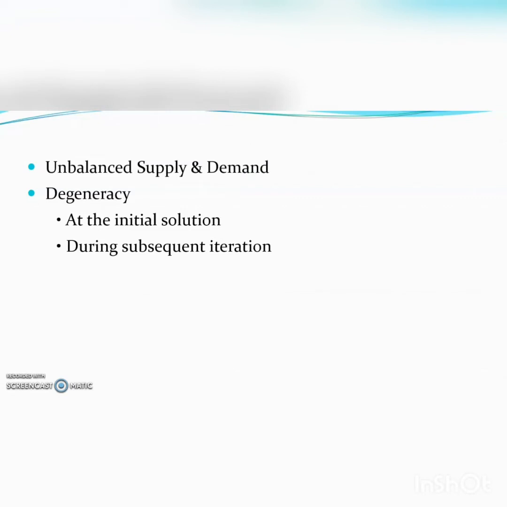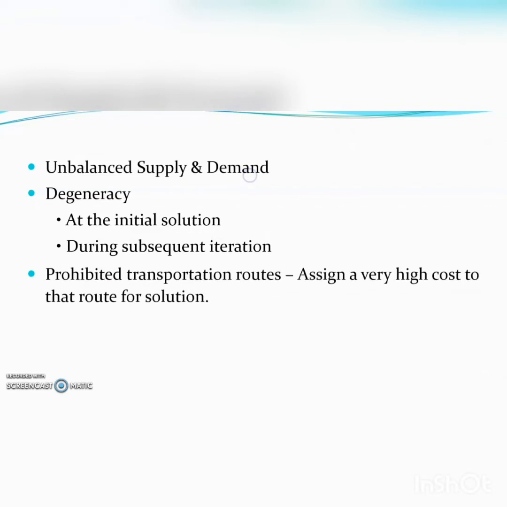Another kind of problem is called prohibited transportation routes. That means there are some particular routes which cannot be availed. That is, we cannot make allocations in some particular cells.